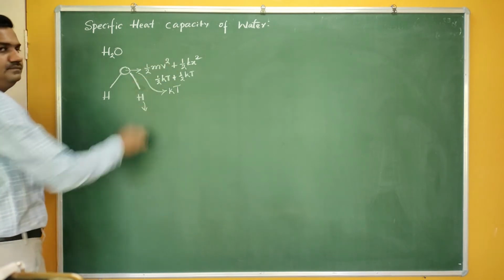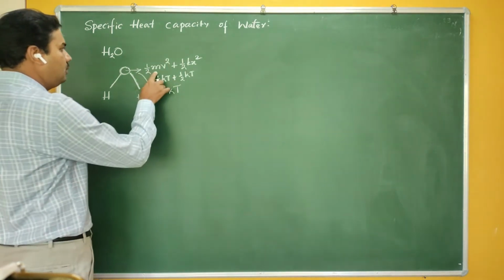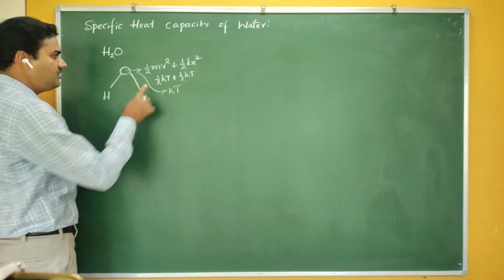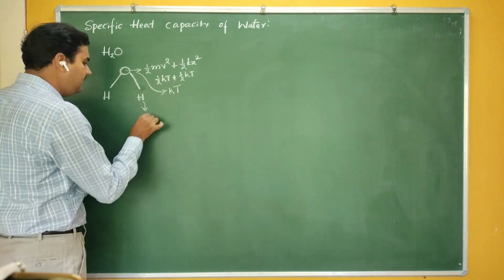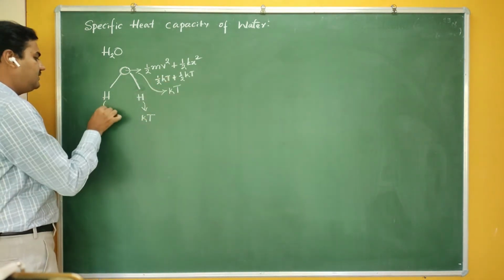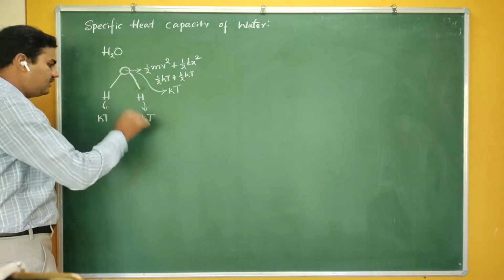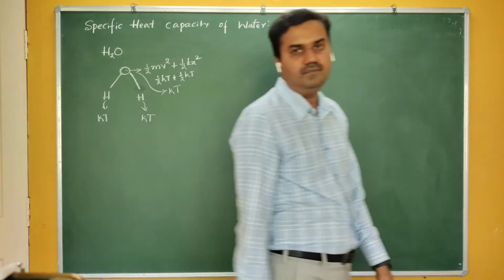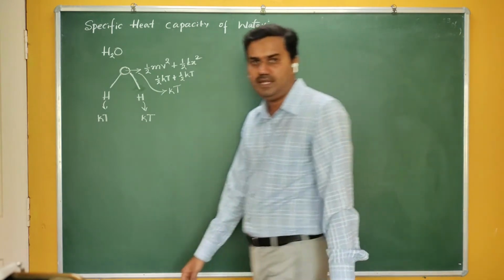Similarly, H can have vibrational motion. Due to that, it can have kinetic as well as potential energy, half kT plus half kT. Again, it has an energy of kT. Similarly, this atom can have an energy of kT. Is it correct? Are you getting me?